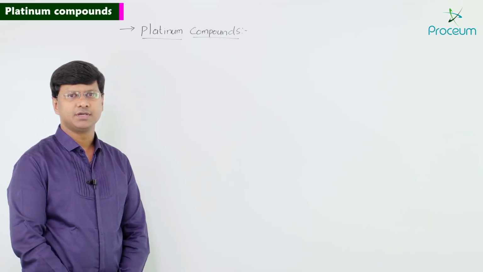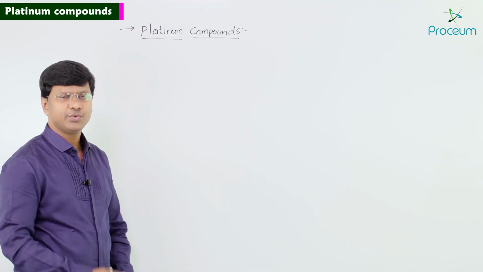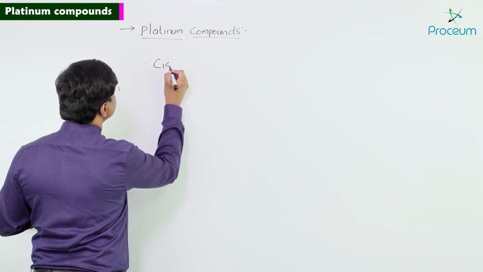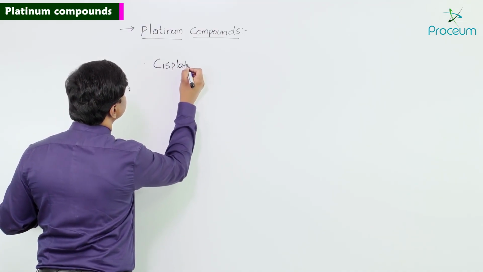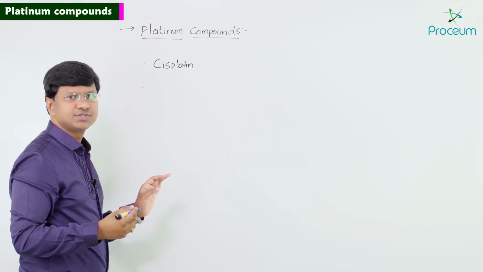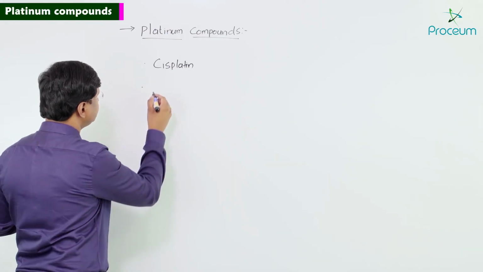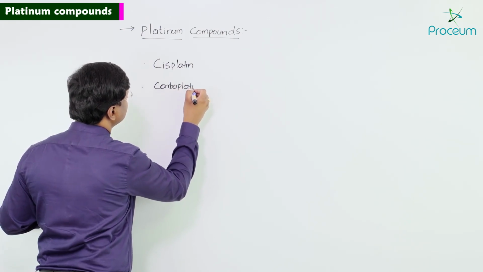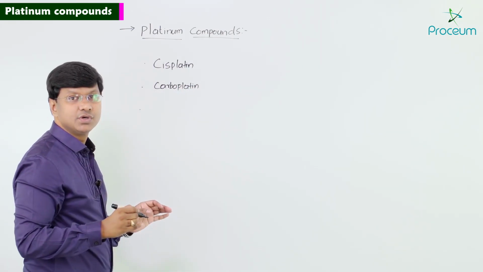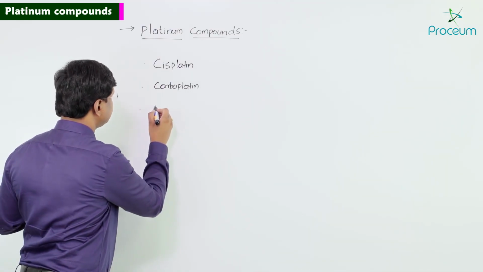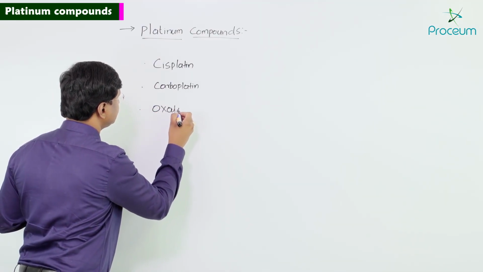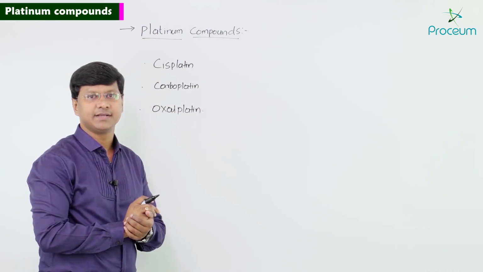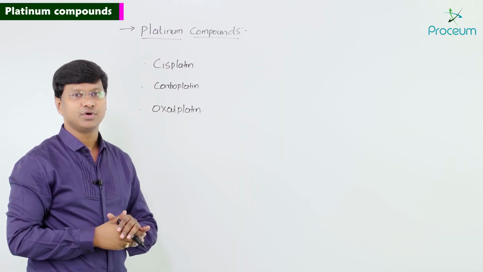Next, let me discuss the platinum compounds. If you take these platinum compounds, the drugs include, number one, cisplatin, next carboplatin, and the other drug is oxaliplatin. So these are the platinum compounds.